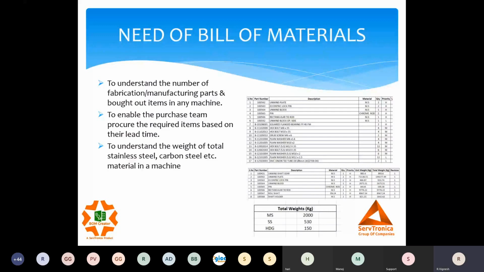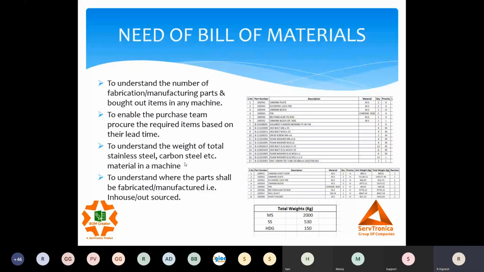And to understand what are the items which are required to be fabricated in house and manufactured, etc. So there are lots of things connected to the bill of material. The bill of material becomes the heart of any design department, because that actually decides our complete production time, the production items, the purchase items, etc. So if there's any problem in the bill of material, it affects the complete cycle.